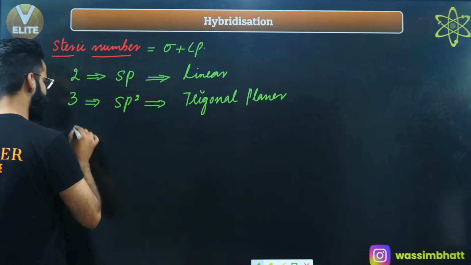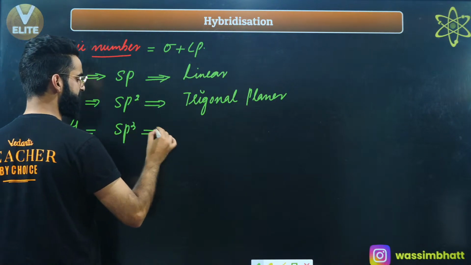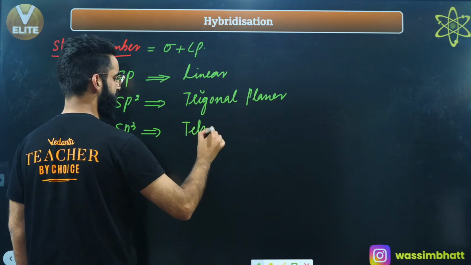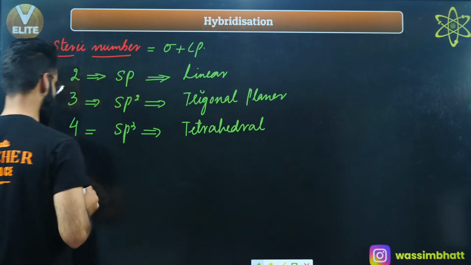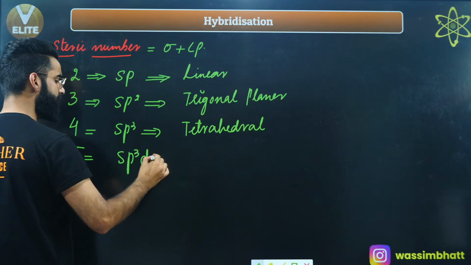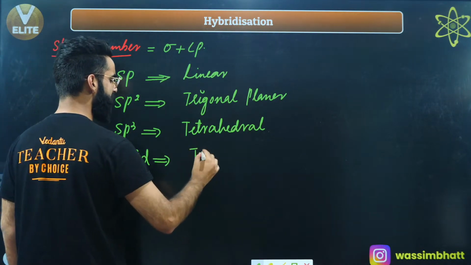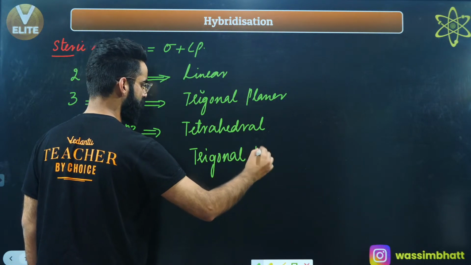Similarly, if the steric number value comes out to be 4, the hybridization is going to be sp3, and in case of sp3 hybridization, the geometry is going to be tetrahedral. If the steric number value comes out to be 5, the hybridization is going to be sp3d, and the geometry of the molecule is going to be trigonal bipyramidal.